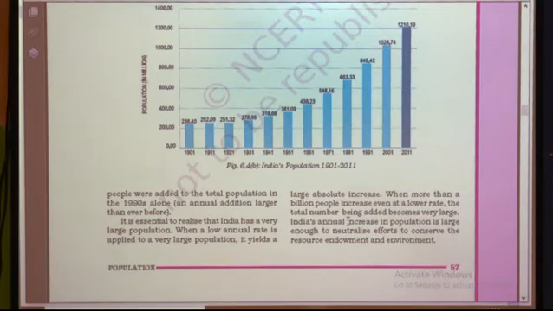India's annual increase in population is large enough to neutralize efforts to conserve the resource endowment and environment. Due to our high population, we just think that only 1 million population is increased, but it is very significant when we calculate in terms of the final population. And due to this high population, the burden on the environment and the endowment resources is very high.